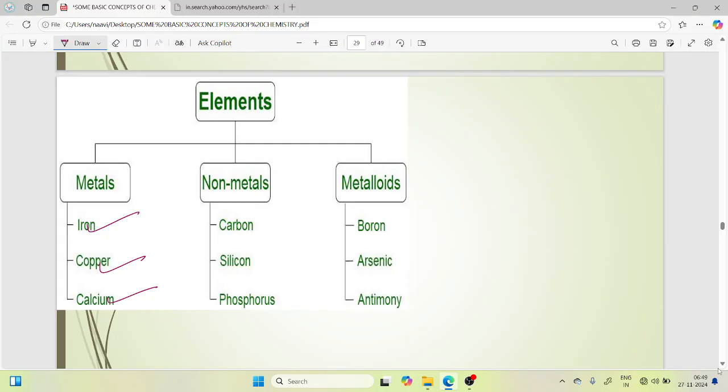Non-metals, carbon, silicon, phosphorus. In the metalloids, boron, arsenic, antimony. These are the metalloids.